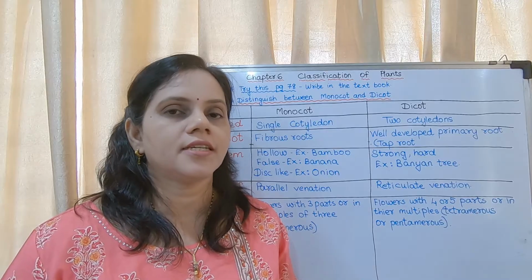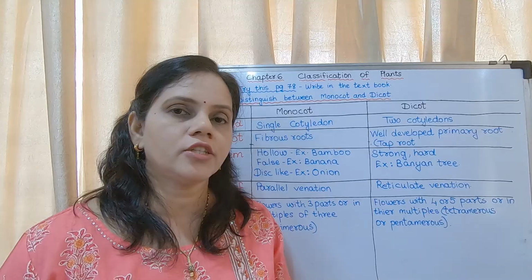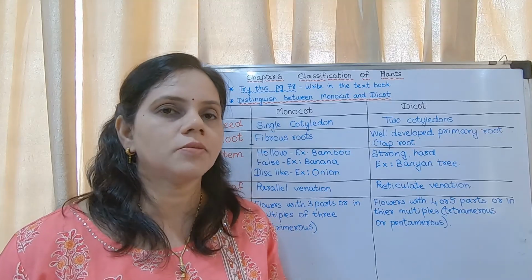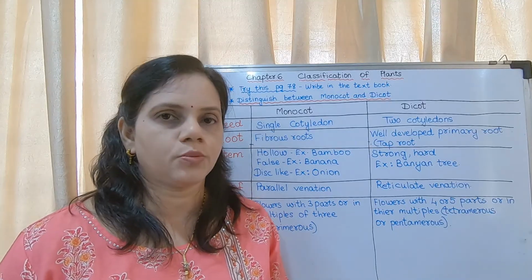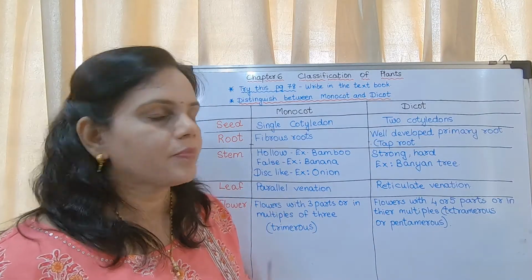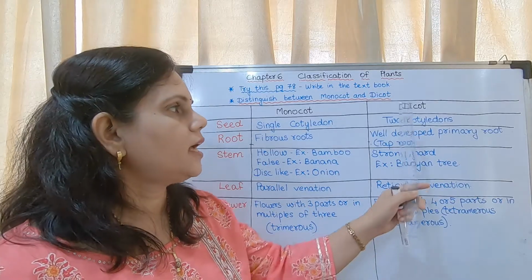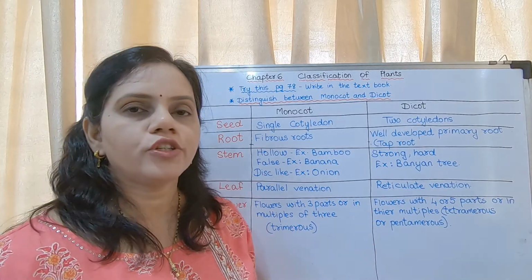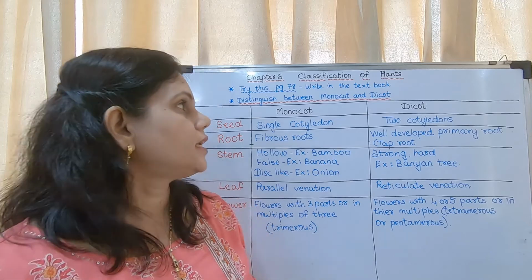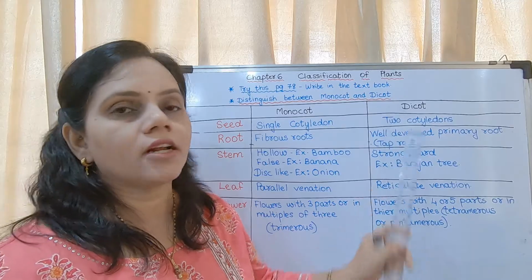Now the question is distinguish between monocot and dicot. You may write it according to the textbook. You have to make 3 columns and write it as in the textbook. So you may see the first characteristic is seed. The seed in case of monocot is of single cotyledon, and in case of dicot it is of 2 cotyledons. Okay. Now in the textbook this is given as monocotyledonous and dicotyledonous.